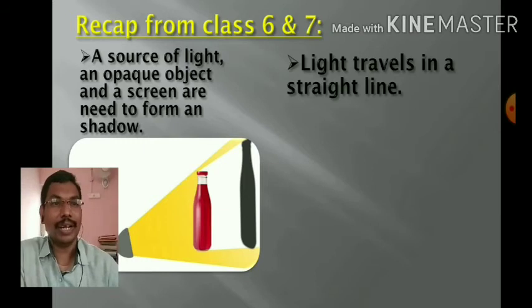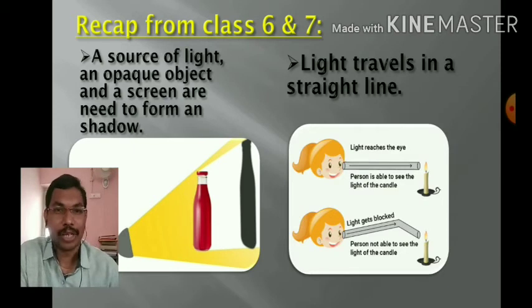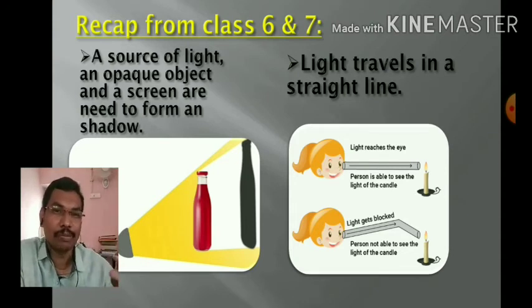Now, light travels in a straight line. For this we have a small activity. Light up a candle and try to watch the flame through a straight pipe. When you use a straight pipe, the flame is very visible. Now take a bent pipe and try to see through it. You can see the light, but you cannot see the flame directly. This activity proves that light always travels in a straight path only.